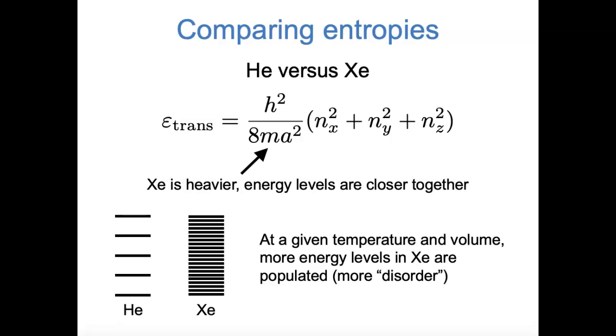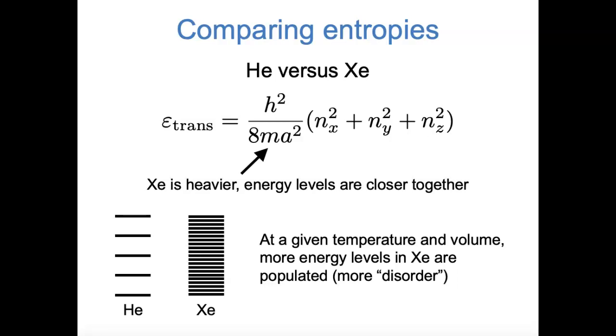Notice that this viewpoint of thinking of entropy as disorder in the number of energy levels that can be occupied is consistent with everything that we've said about changes in temperature and volume. If you think about how changing temperature would affect this picture, if you increase the temperature, more of these energy levels are accessible, which would lead to more entropy. And that's consistent with what we said before. We said that higher temperature means more entropy.